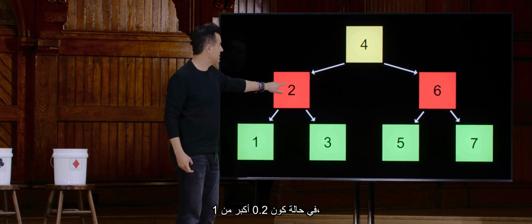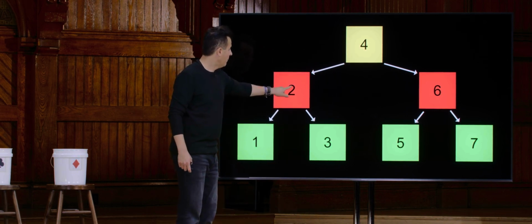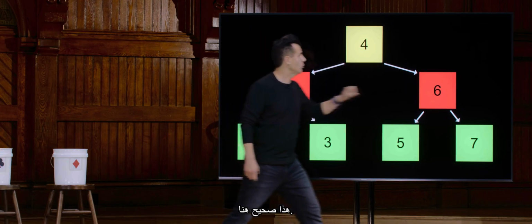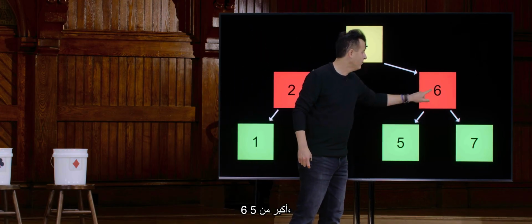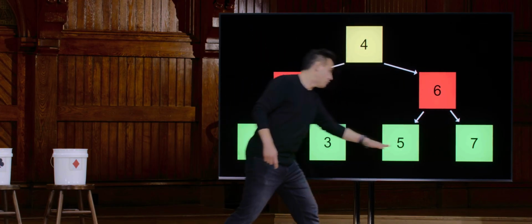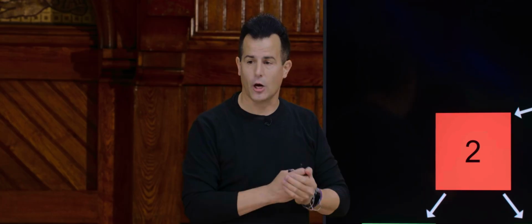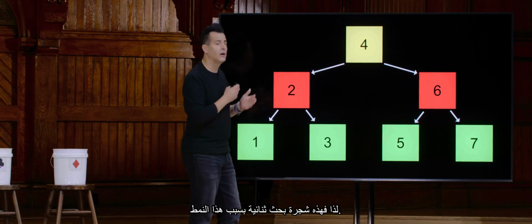Well, a binary search tree is a recursive property insofar as if it applies to this node, it also applies to this node. Case in point, 2 is greater than 1, but it's also less than 3. It's true over here. 6 is greater than 5, but less than 7. And it's technically true of the leaf nodes, because the definition is at least not violated there, because they don't even have children themselves. So this is a binary search tree because of that pattern.